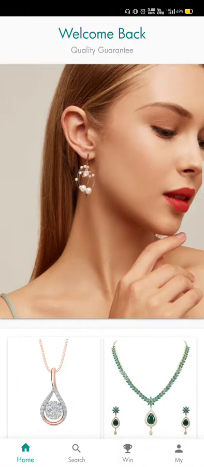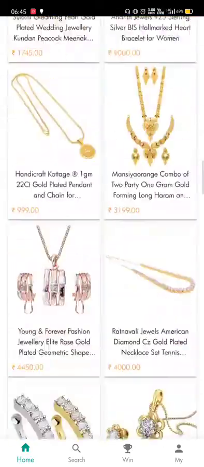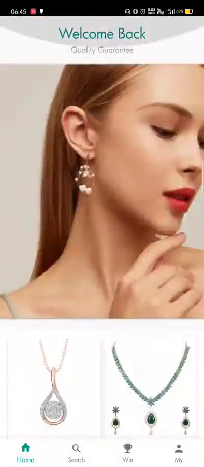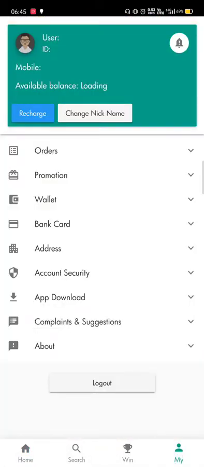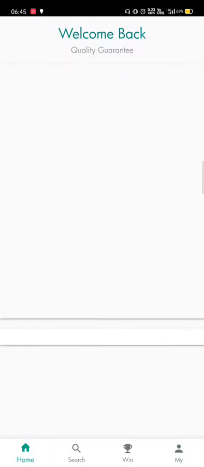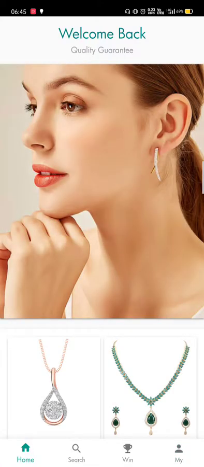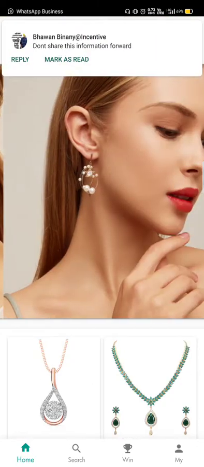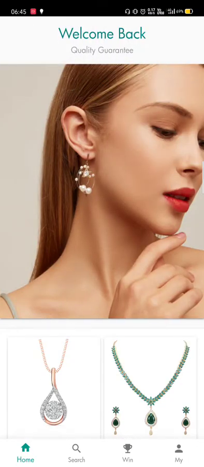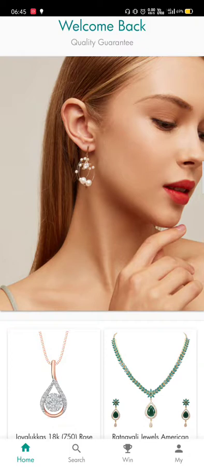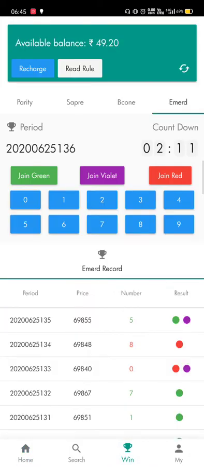After opening this, you will see an interface like this. First you have to register by clicking here. When you register, you will be asked for your name, phone number, email, etc. Just provide them and verify. After verifying, just click on the win option, and you will see an interface like this.